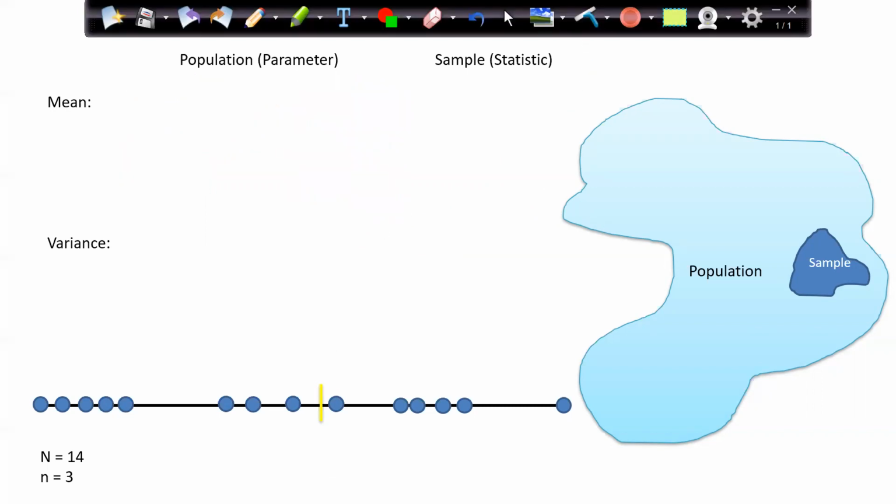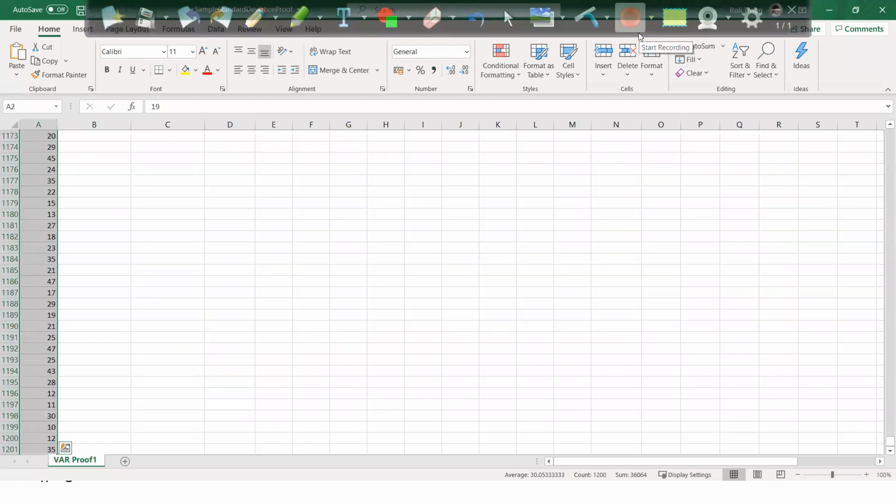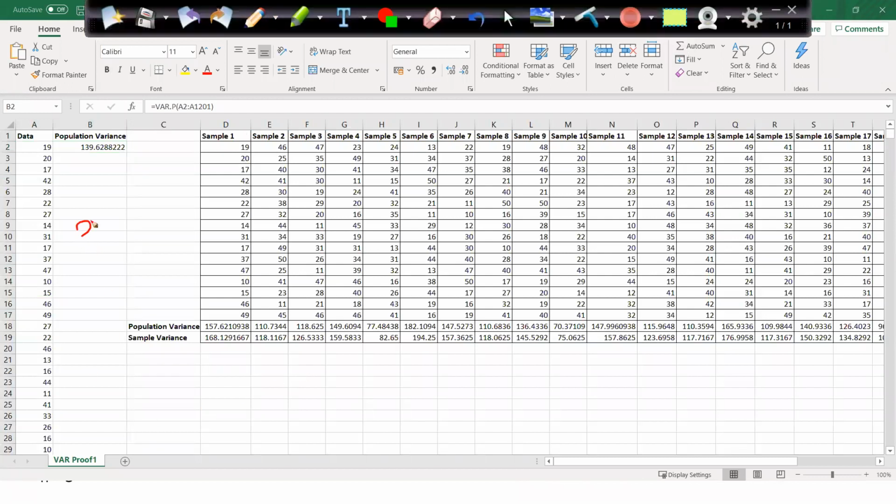If you see this, I have created an Excel sheet which consists of this population. I am assuming that we have around 1200 people in my data set. This is my population, and I already found out my population variance. We already know the formula for the variance: xi minus mu whole square by n.